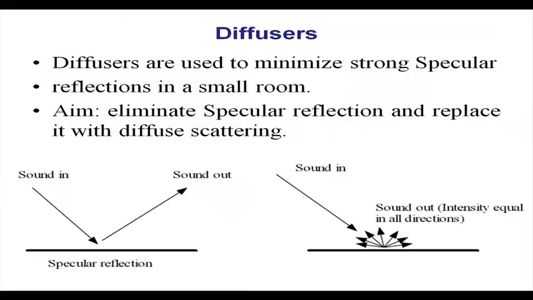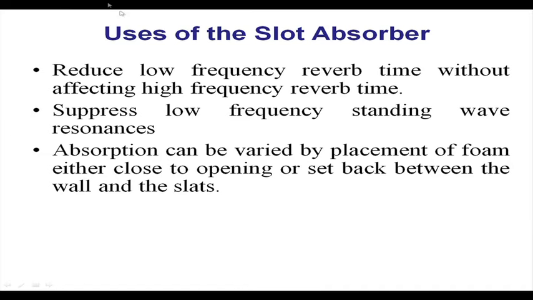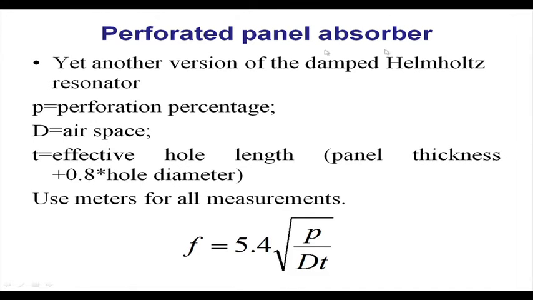So, the far end of the auditorium must be absorptive, and sometimes some absorptive material is required in the middle also, because that also creates echo at some points. So, some absorptive material is also required. What kind of material is there? For absorption, I can use a slot absorber. You can read that slide for the use of the slot absorber, or I can use the perforated panel absorber, where the frequency formula is given.